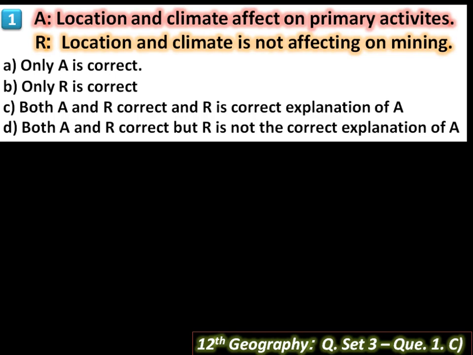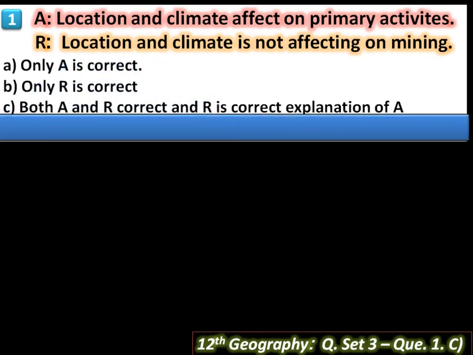This sentence is also correct because mining activity is in no way associated with latitudinal extent or climatic belt. It is mainly related to geology, rock formation, and natural phenomena like faults and folds. So here A and R are correct sentences, but R is not the correct explanation of A.